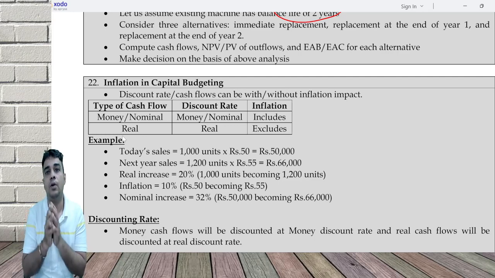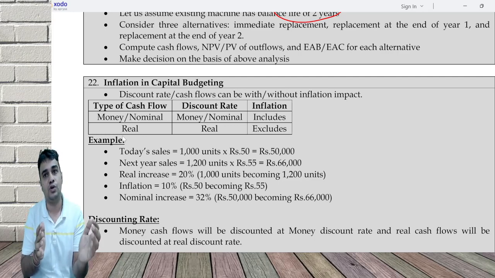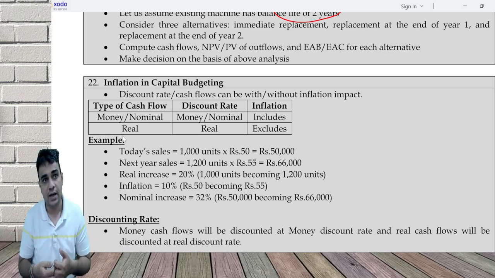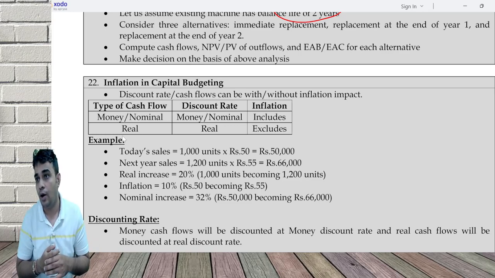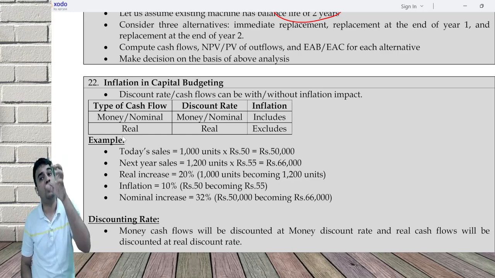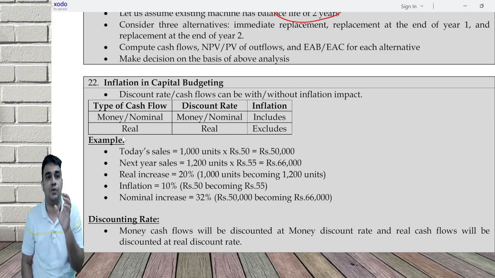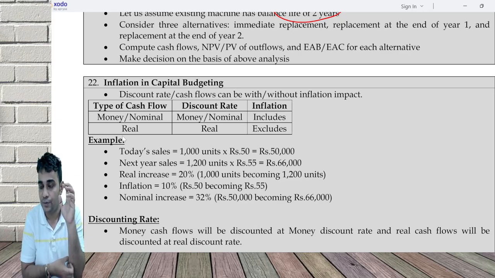In a practical world, whatever cash flow happens, because Bharadwaj Institute would have been increasing fees every year, that does not mean we are earning anything extra. That's because of the inflation. So in your balance sheet or in your financial accounts, you write only nominal cash flow. If you remove the inflation, it's called real cash flow.